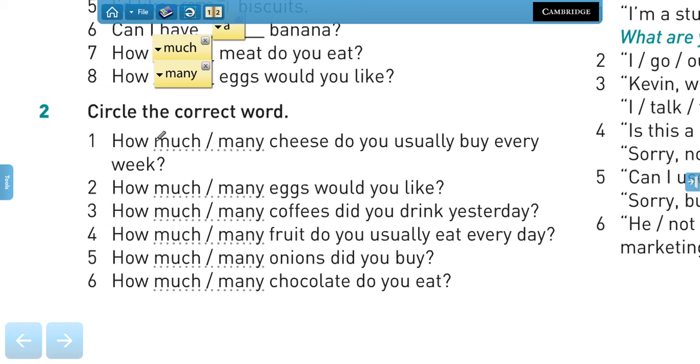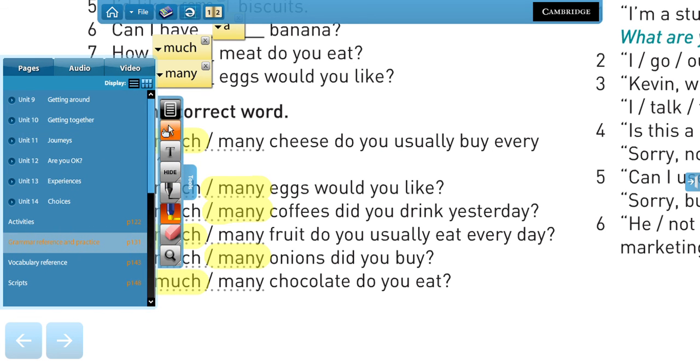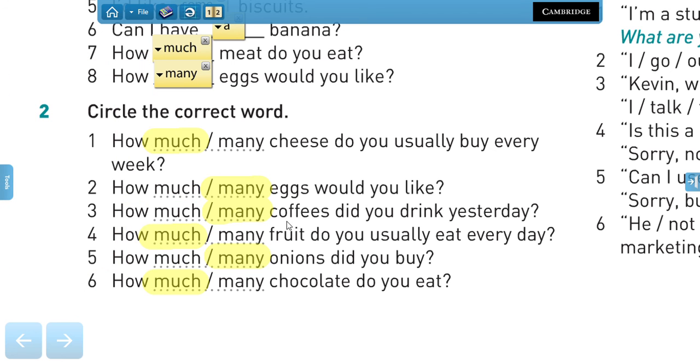Now let's see. Number one, how much cheese do you usually buy every week? How many eggs would you like? How many coffees did you drink yesterday? How much fruit do you usually eat every day? How many onions did you buy? And how much chocolate do you eat? Now, be careful with number three, right?